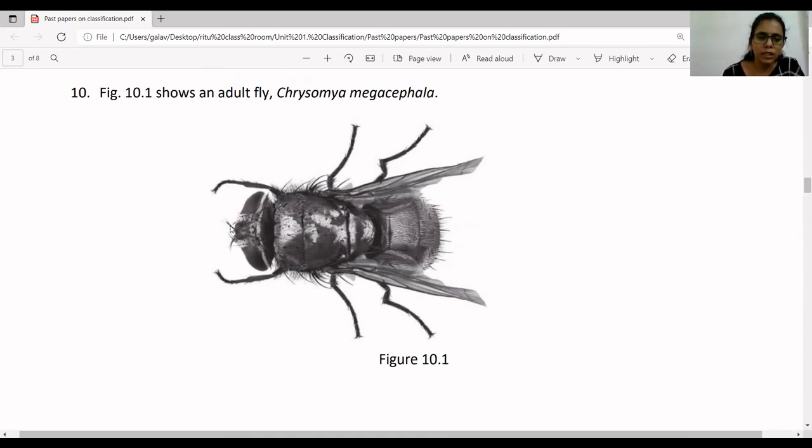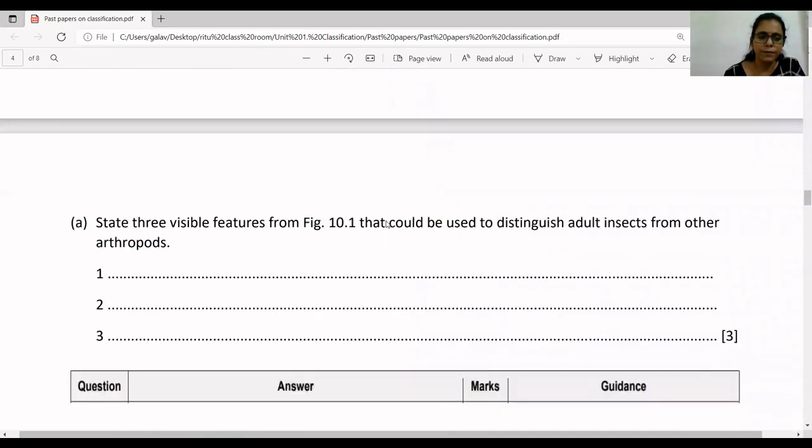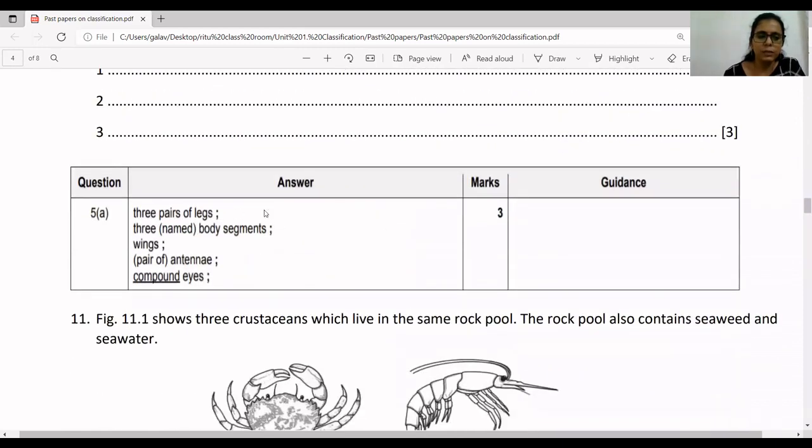So you can write down either presence of one pair of antennae, or the body is divided into 3 segments, head, thorax and abdomen, or there are 3 pairs of legs, okay, or just the presence of 1 pair of wings, okay, any 3 out of these. So they have given here 3 pairs of legs, 3 body segments, wings, 1 pair of antennae and compound eyes, okay. So out of these 5, if you write any 3, you will get marks.